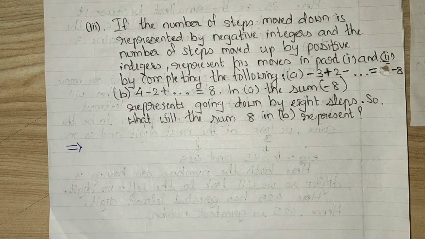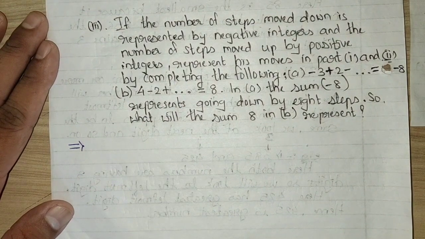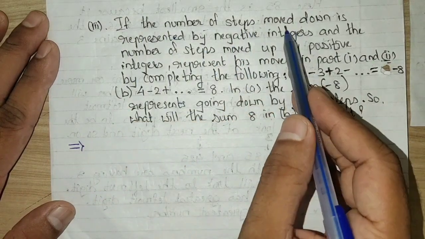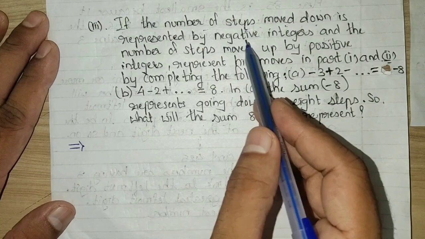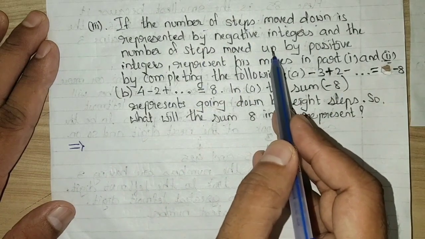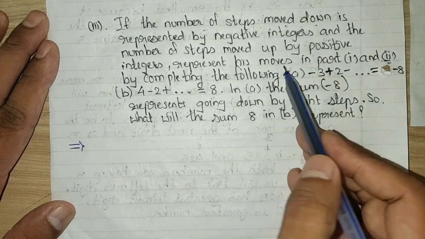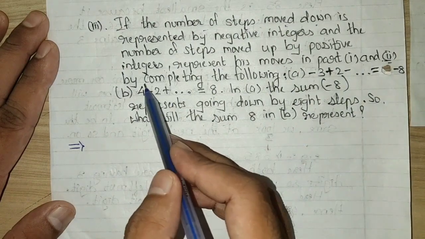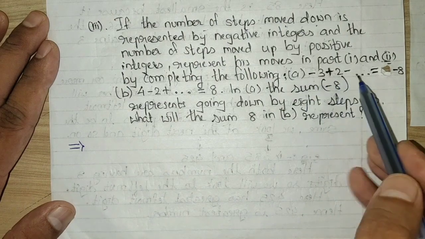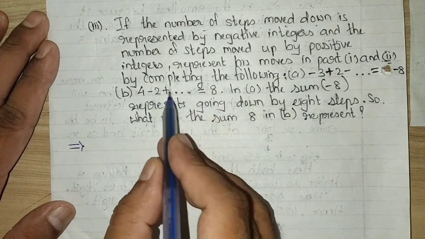Now students, we are in the 3rd part of that same question. Let me first read out and explain it to you. If the number of steps moved down is represented by a negative integer and the number of steps moved up by a positive integer, represent his moves in part 1 and part 2 by completing the following. They have given us A: -3 plus 2 and so on, is equal to -8, and then the B part.